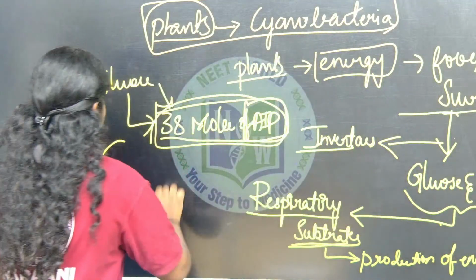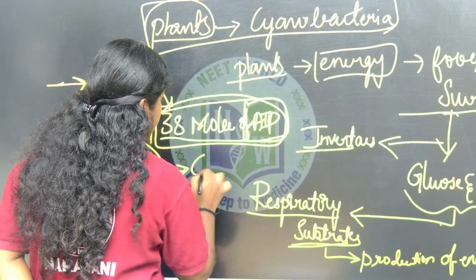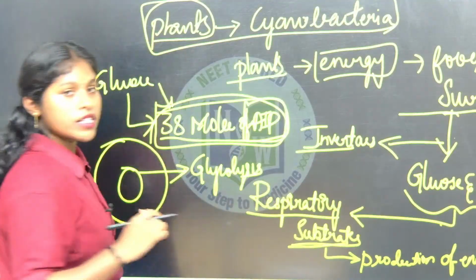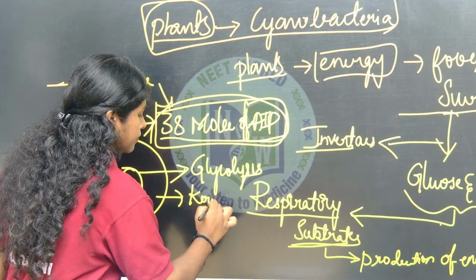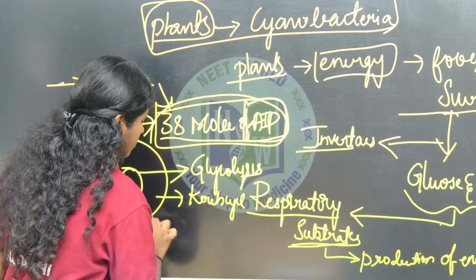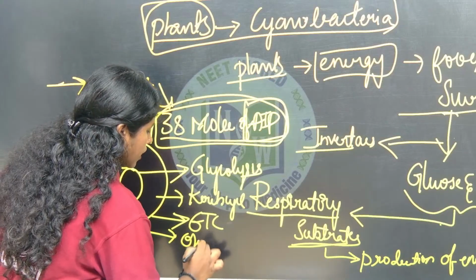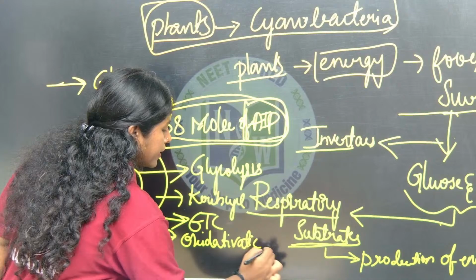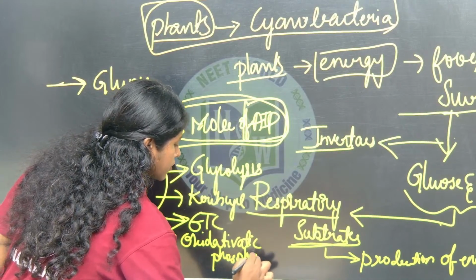In cellular respiration, there are stages. One is glycolysis. Cellular respiration involves various steps: glycolysis, Krebs cycle, electron transport chain, and oxidative phosphorylation. In this session you have to know about glycolysis first.